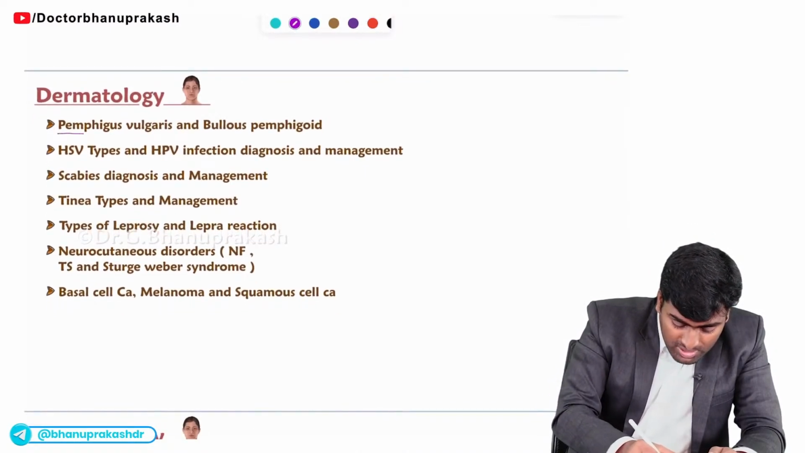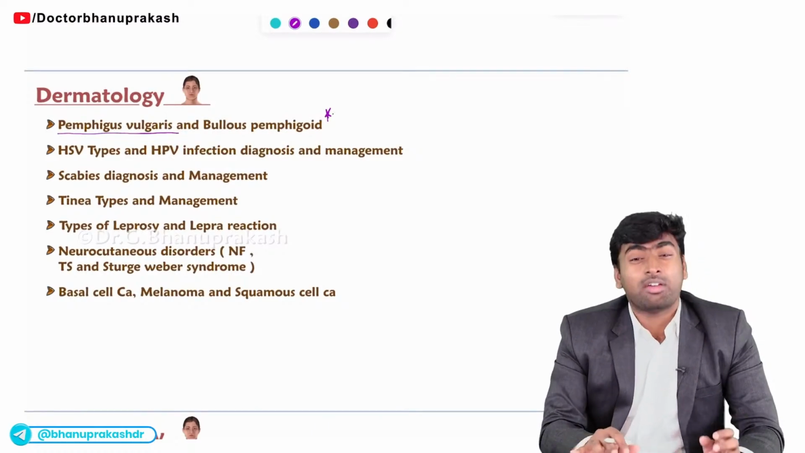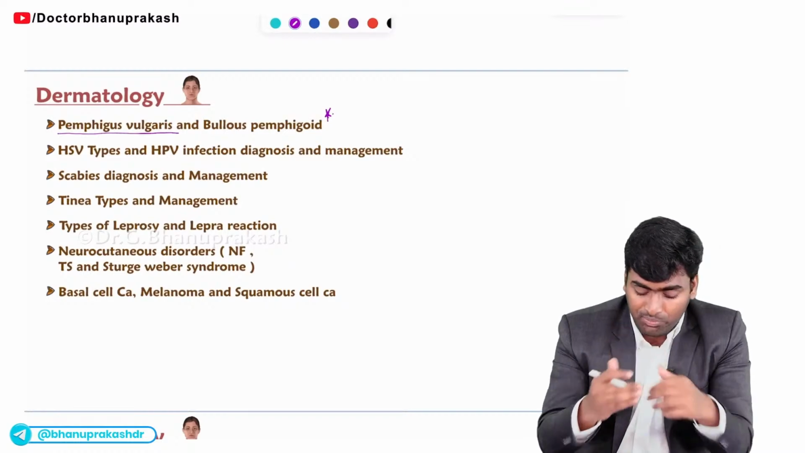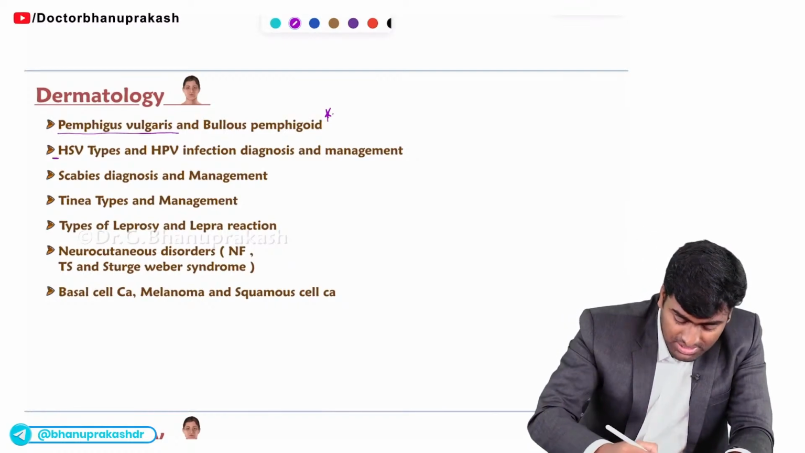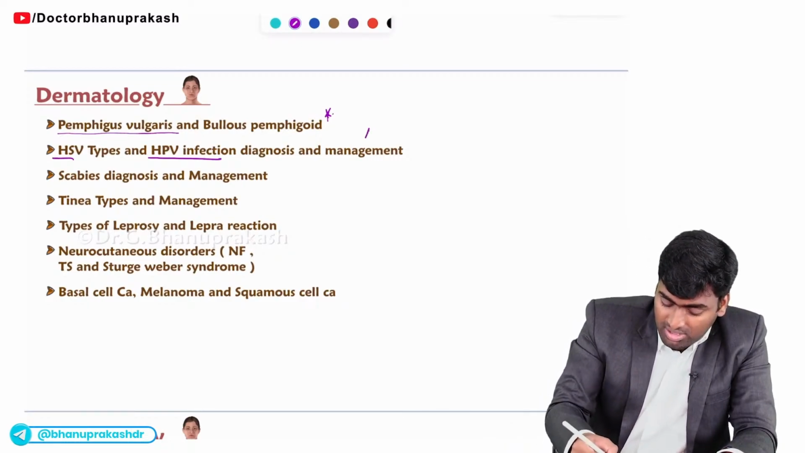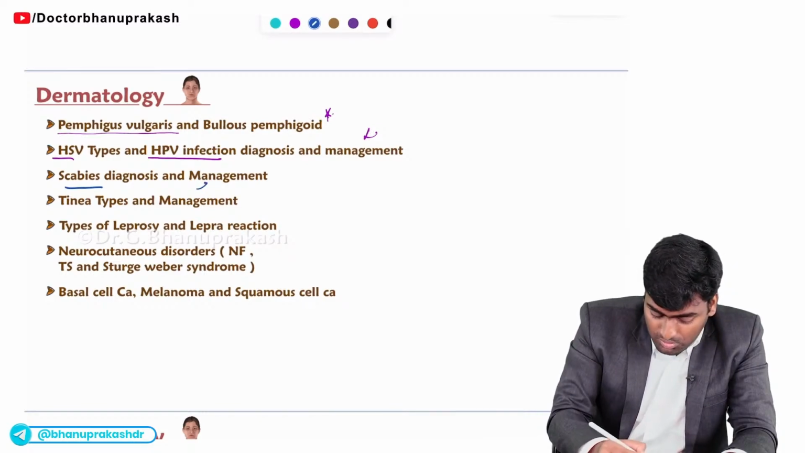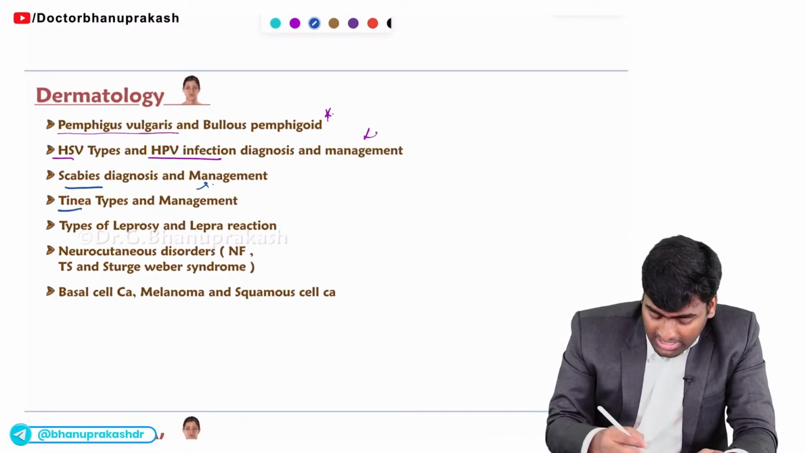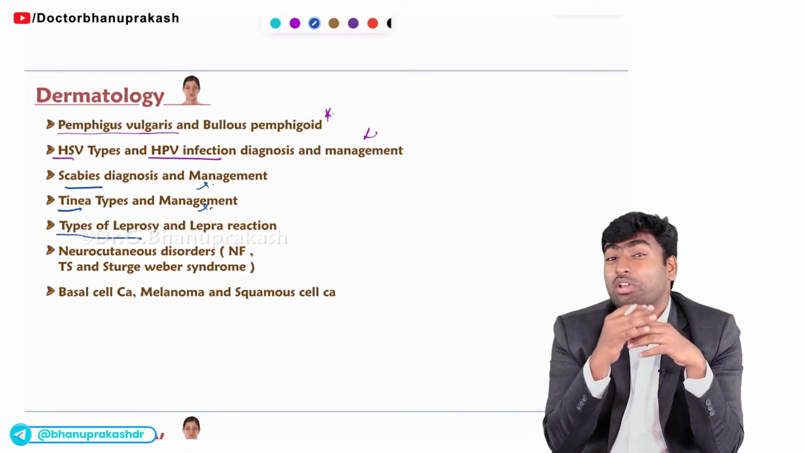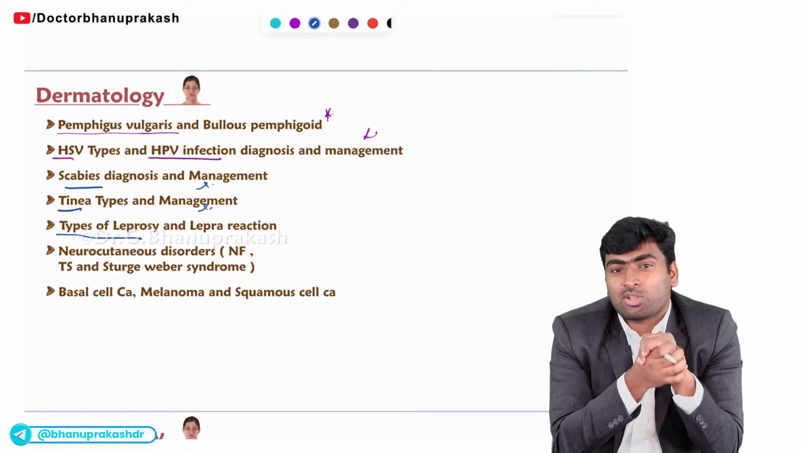It is pemphigus vulgaris and bullous pemphigoid. These 2 topics you should know how to differentiate them by direct immunofluorescence or by their bulla appearances. Fine. And about viral diseases, you should know about the HSV and HPV infection, as I told from the microbiology also, and their management part. Fine. For scabies, you should know how you will diagnose the scabies and what is the management you will do. The same for types of tinea and their management, and the same for leprosy, the types of leprosy, and how you will classify the leprosy, and what is the management you will provide for multibacillary and paucibacillary leprosy.